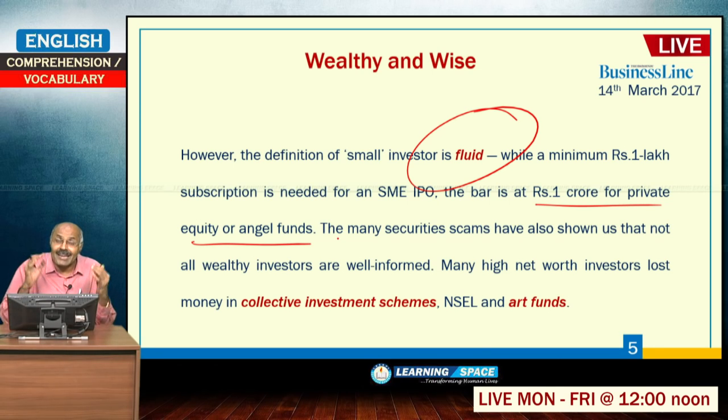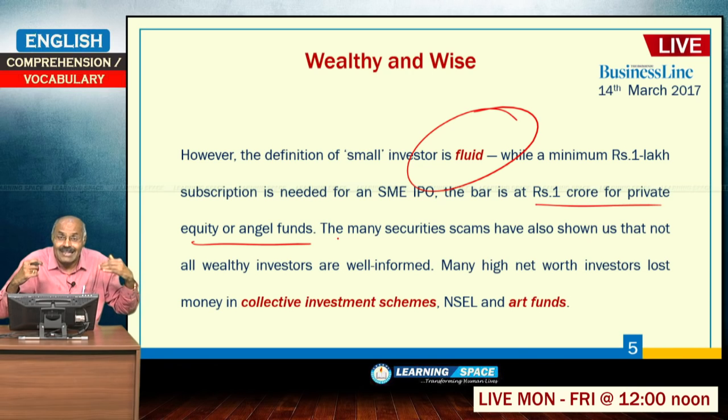So, here the crux of the matter is, at present, to separate or to protect the small investors' interests, the stipulation followed by SEBI is basically the ticket size or the size of investment.